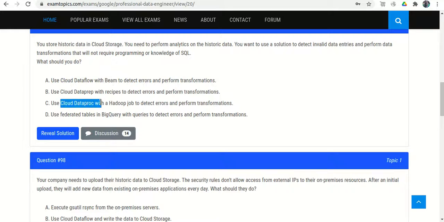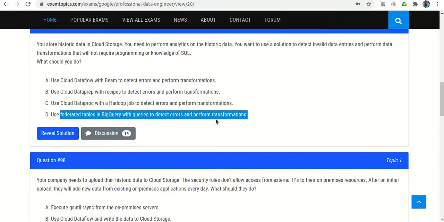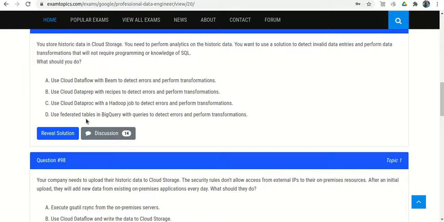Option C: use Cloud Dataproc for Hadoop jobs. Again we need to create Hadoop jobs, which are written in Java or Python, but we don't have programming knowledge. So option C is wrong. Option D: use federated tables in BigQuery with queries to detect errors and perform transformation.